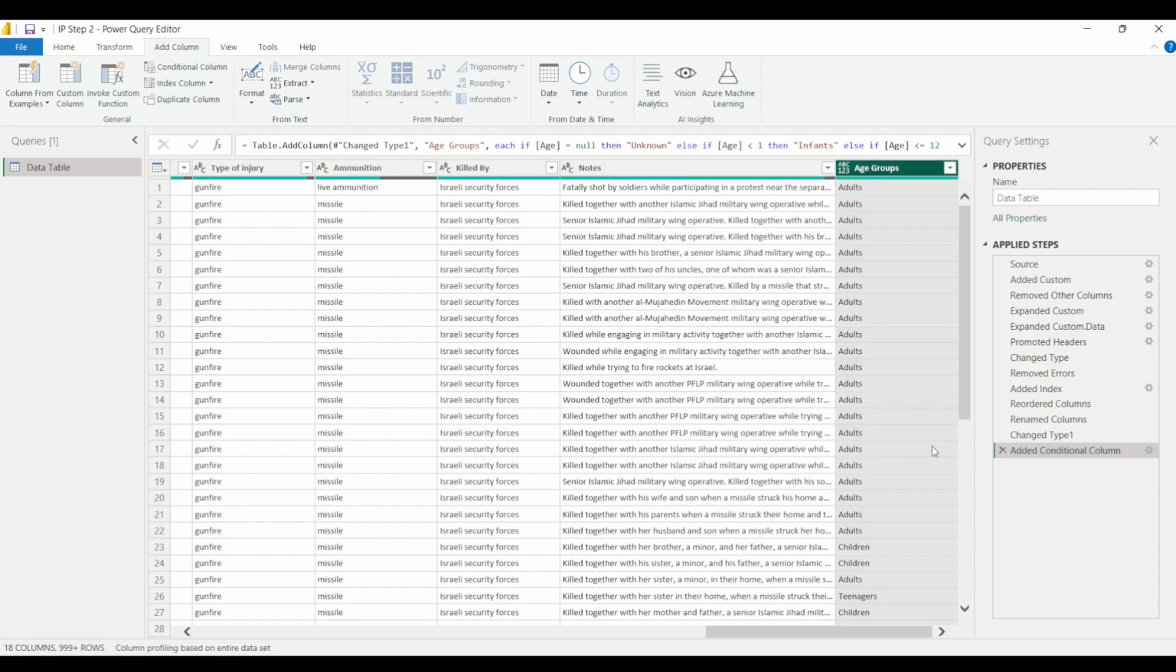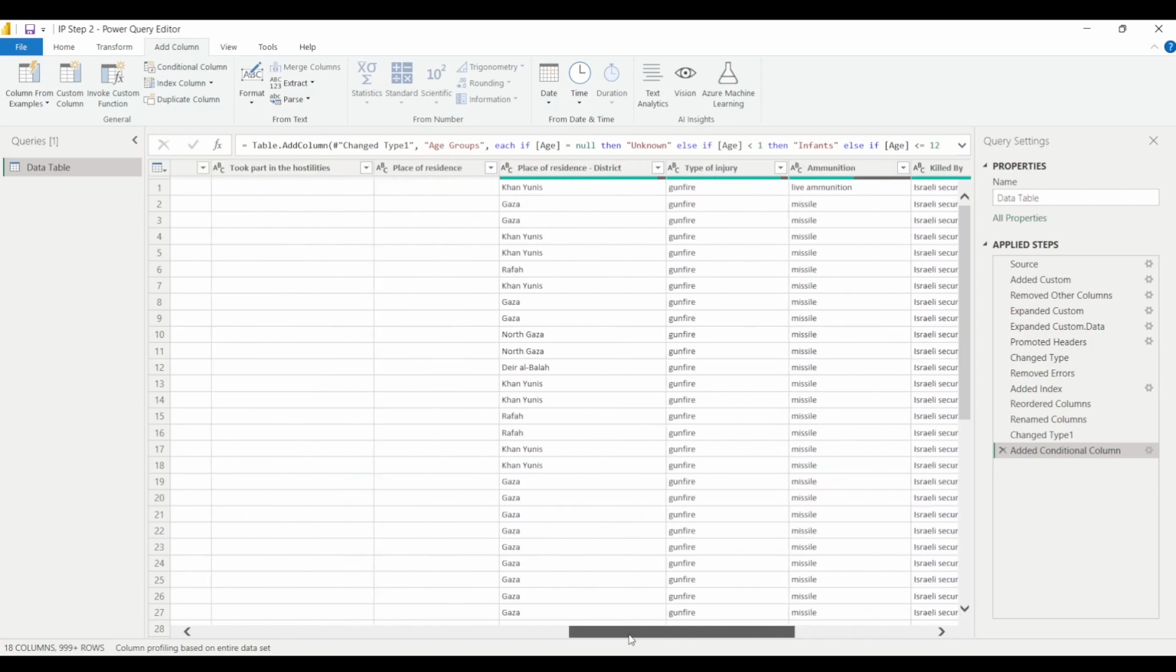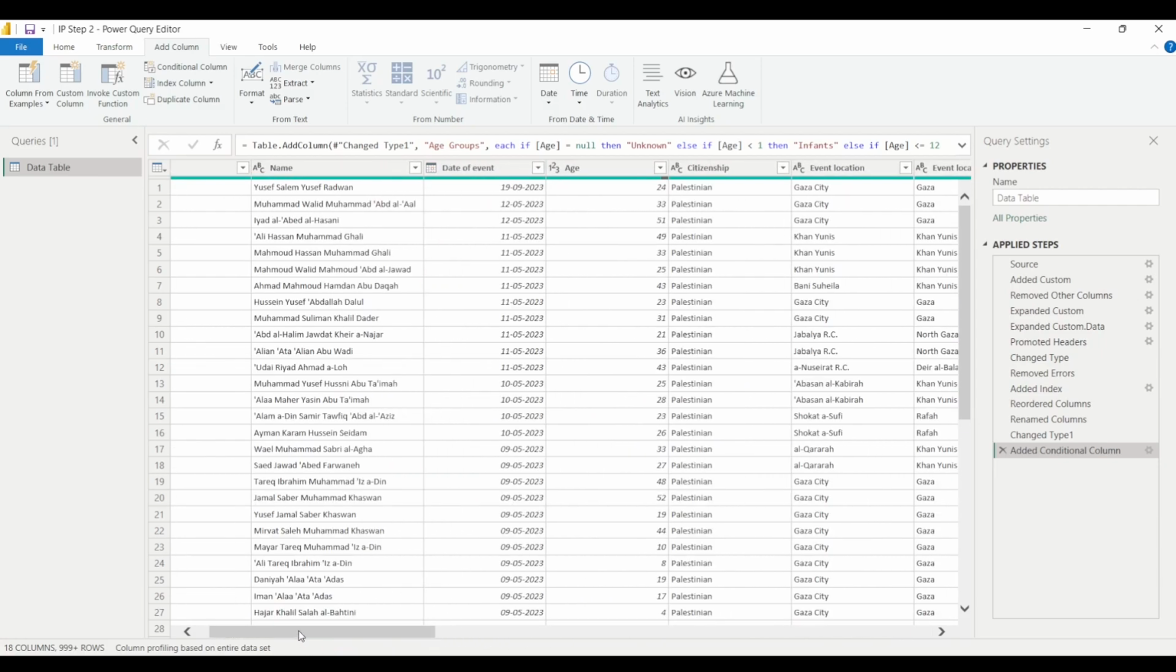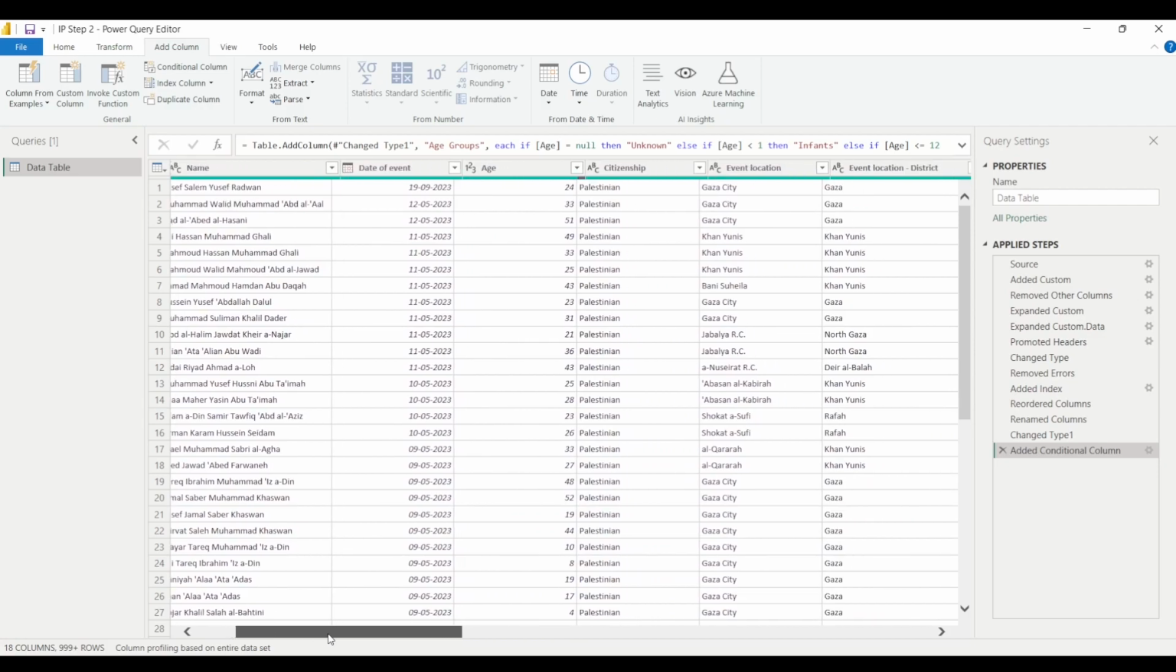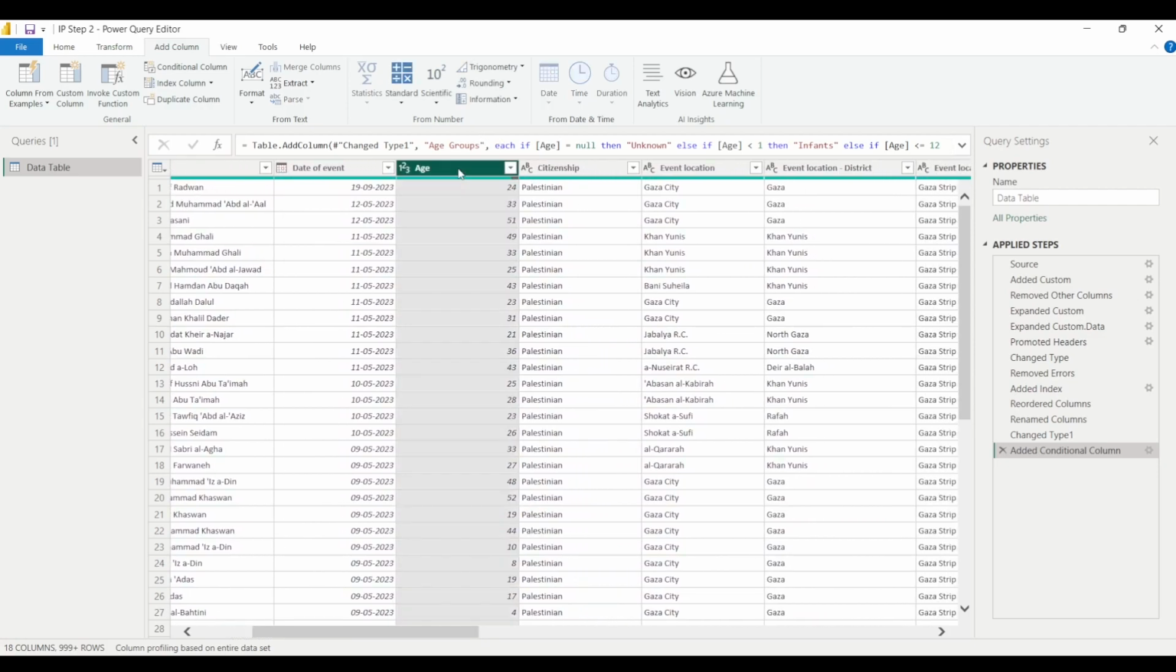So that's the thing. Now let's talk about other columns. We already talked about the age column. We are not going to use this column directly in our analysis, so let it be as it is. Now we have the citizenship column.